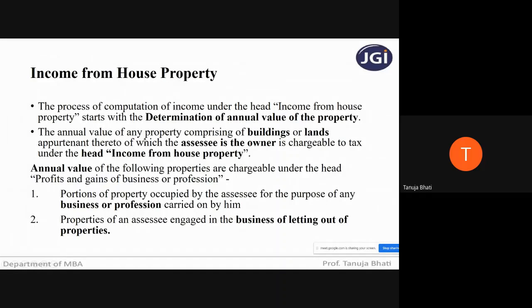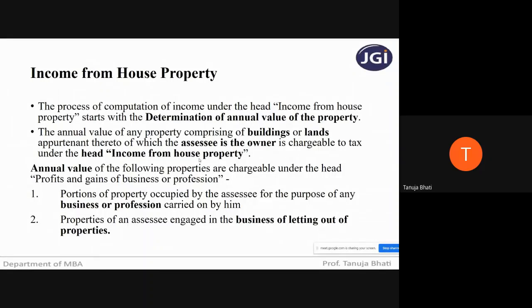Second thing is, the annual value of any property comprising of buildings or land pertinent thereto, of which the assessee is the owner, is chargeable to tax under the head income from house property. Obviously, students, if any income has to be charged under income from house property, it should consist of a building or maybe a land attached to a building, where the assessee is supposed to be the owner of that property.